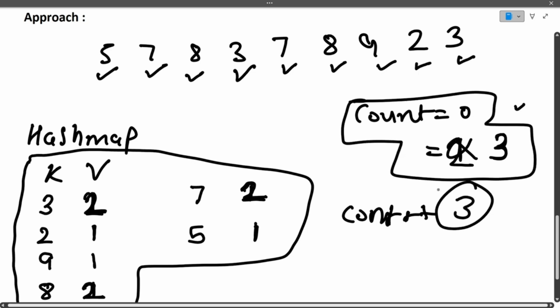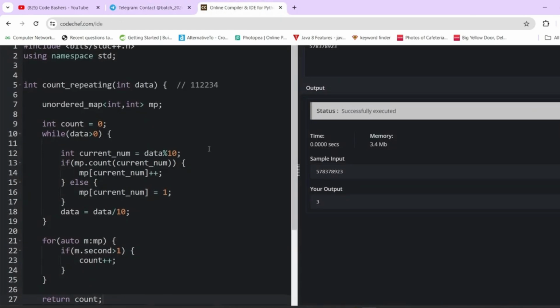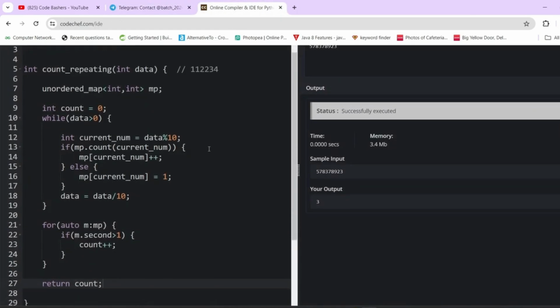So this is how we'll be moving ahead with the approach. I hope this question and approach are clear to you. Now let's quickly move towards the coding part so that things become more clear. For saving time, I have already written the code and I will be explaining it line by line.